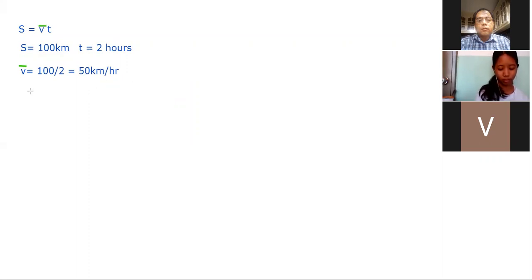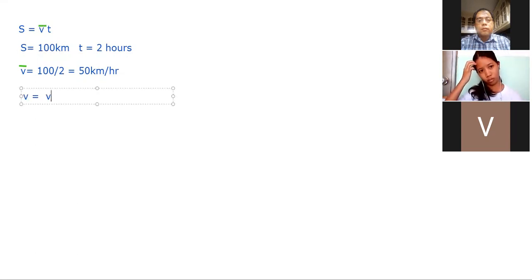Okay, now this is one equation. So to get our average velocity, we divide S by T. Now, however, another expression that we use for V bar is that V bar could also be VF plus VI, and we divide the value by 2.